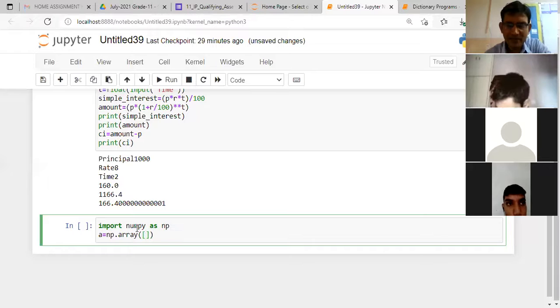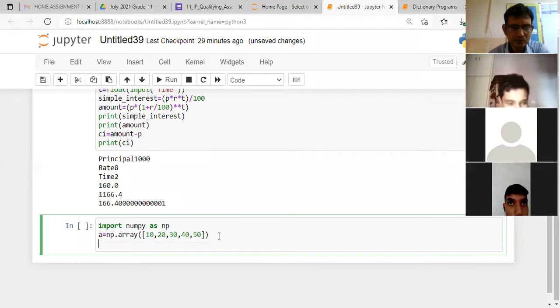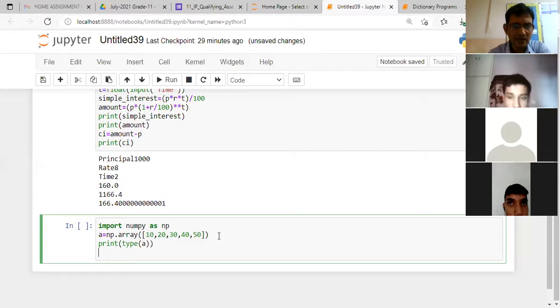Then you have the elements. So let's say elements are, so these elements, 5 elements are there. So I want to know the type of my array, and I want to see the shape. Clear? Shape of my array.